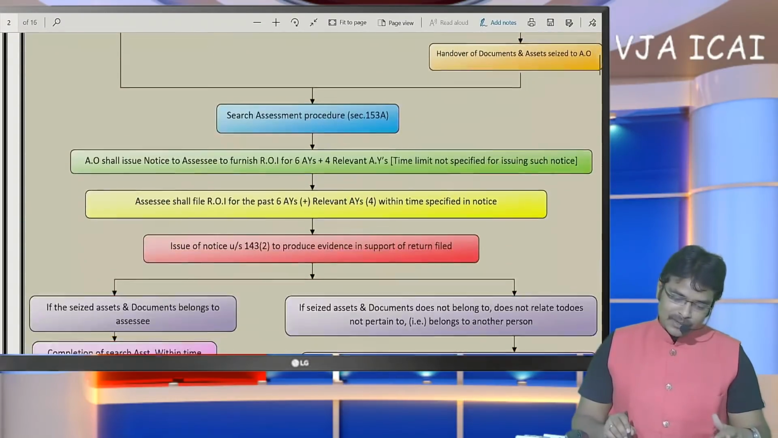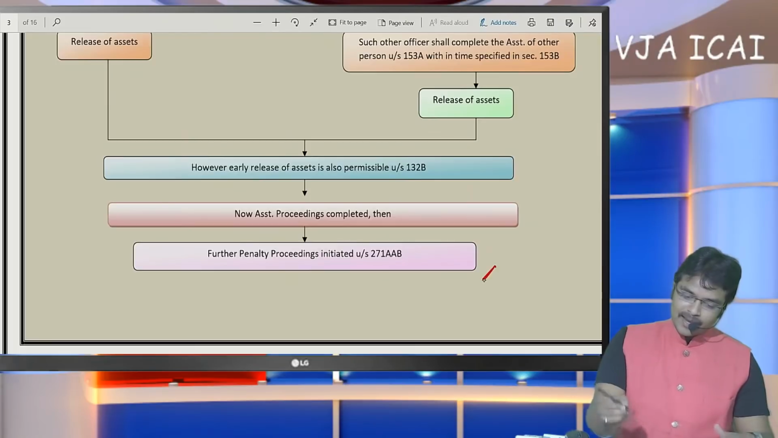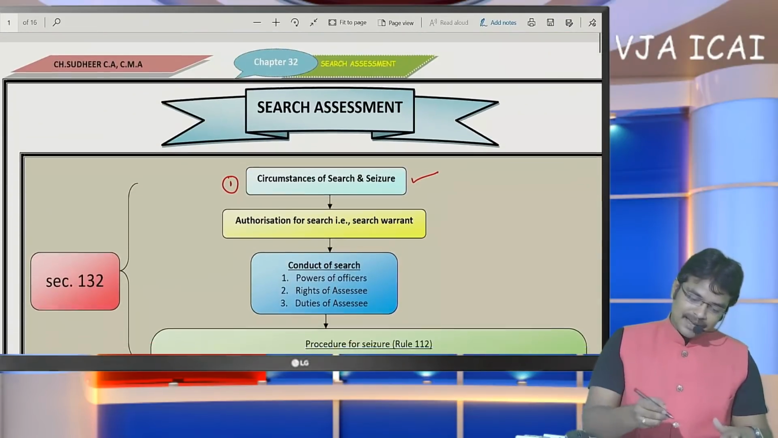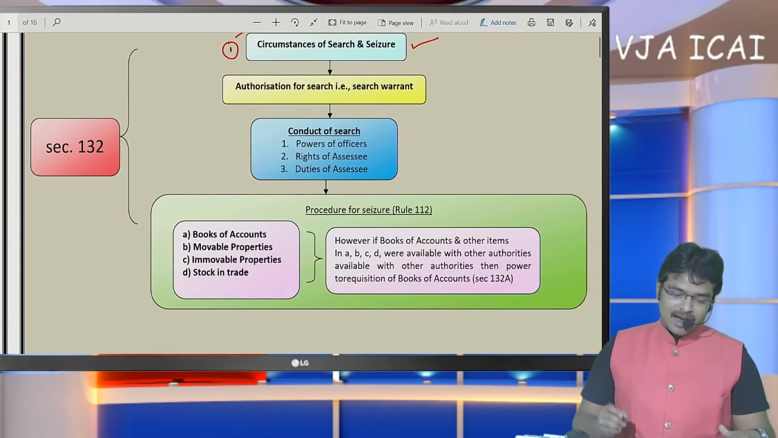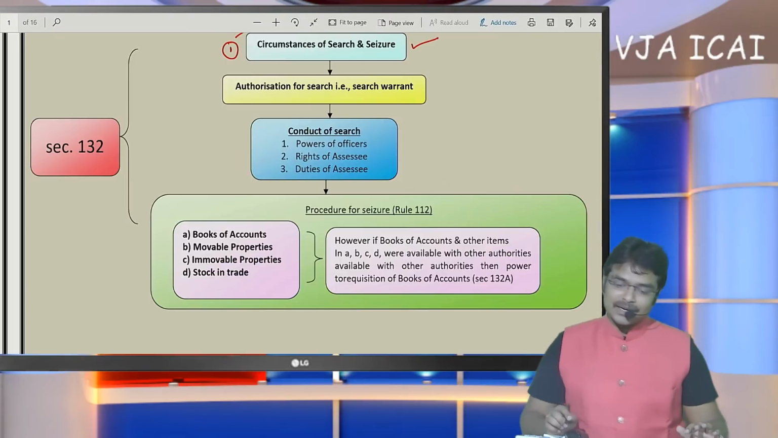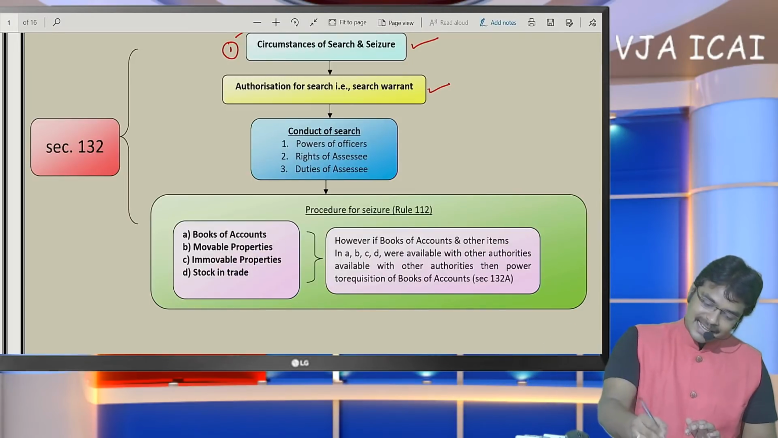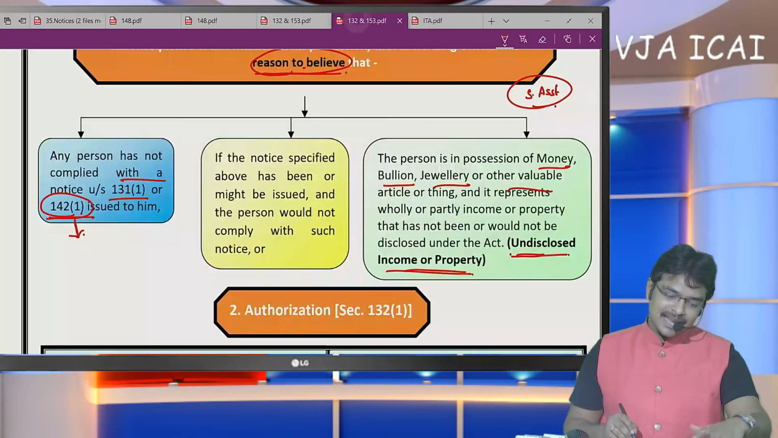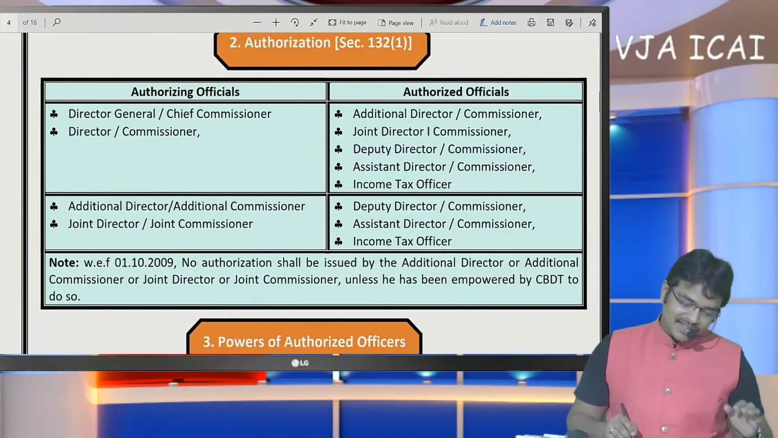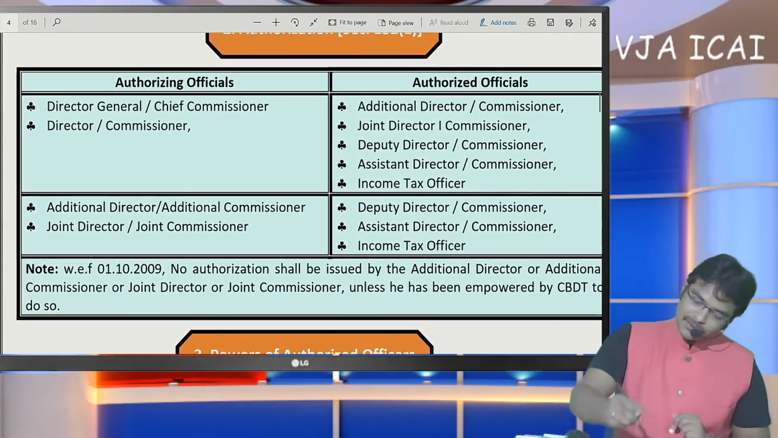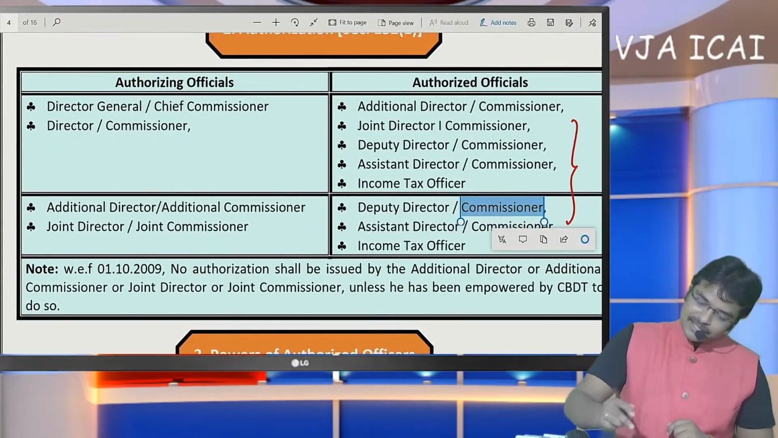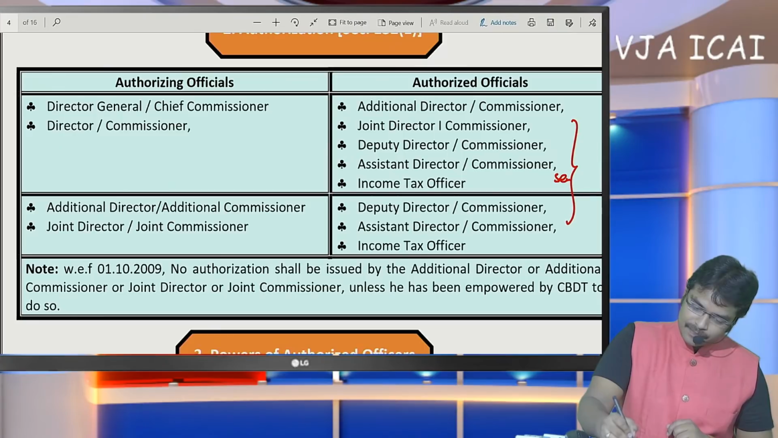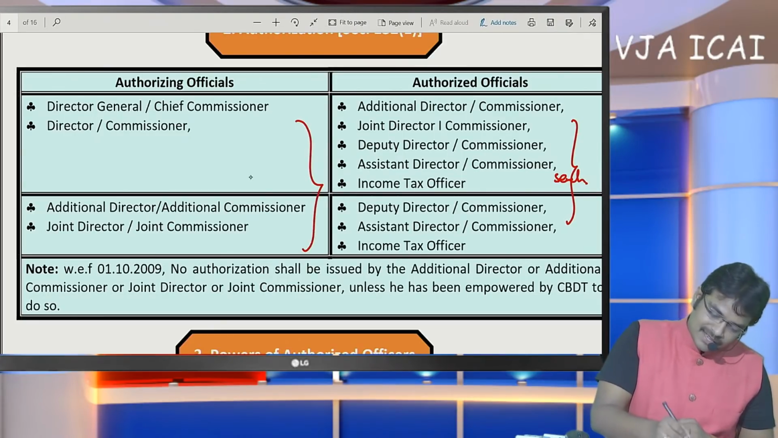Sir, I am going to discuss the procedure up to here. The search procedure begins with circumstance, and then up to penalty we are going to discuss in a detailed manner. The second step is authorization, the search warrant. A search warrant requires the approval of the higher officers. So these are the officers who can come for search, and these are the officers who can approve the search.